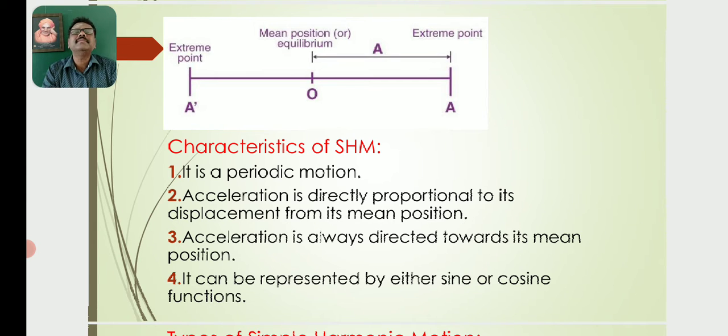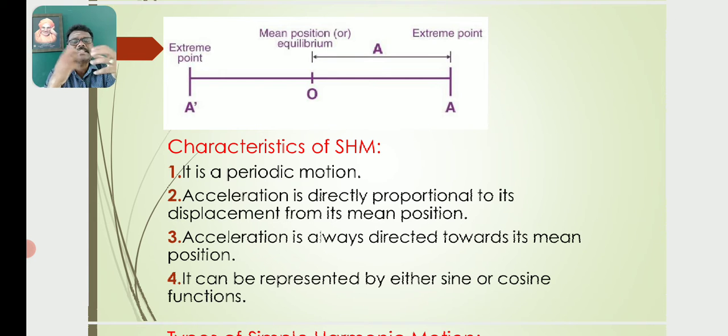Just see the diagram, which indicates the particle executing oscillatory or to and fro motion, moving from the mean position to the extreme position, and from the extreme position back to the mean position. Here A indicates the maximum displacement of the particle from its mean position, so called the amplitude. An extreme point means a point of maximum displacement of an oscillating particle from its mean position.